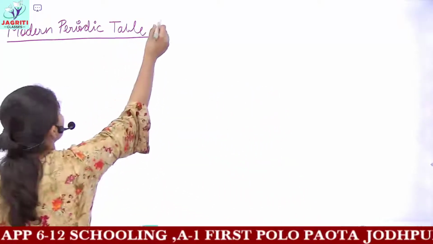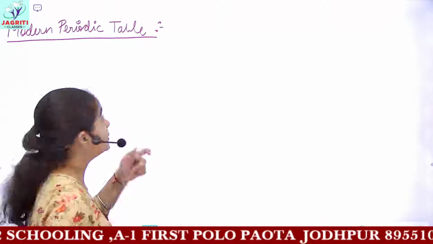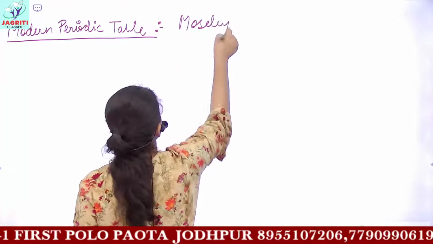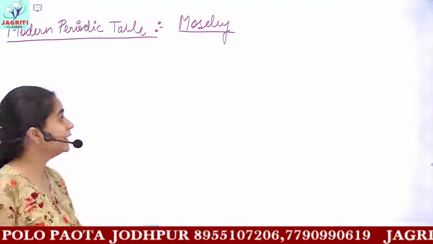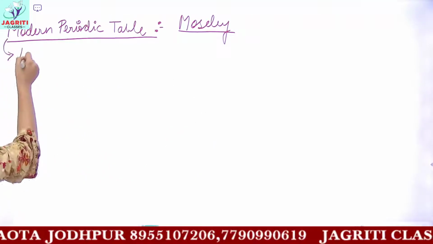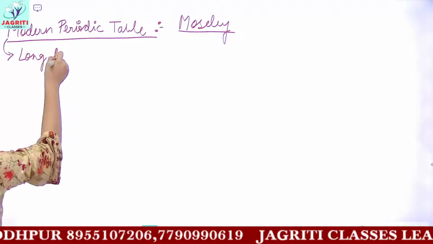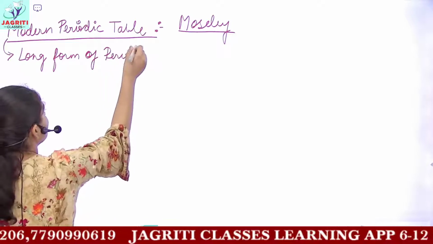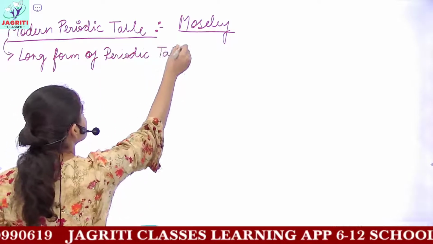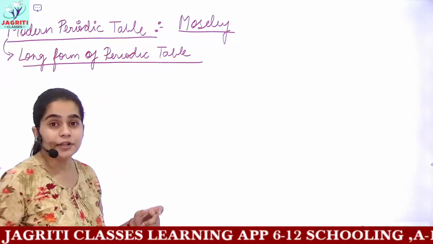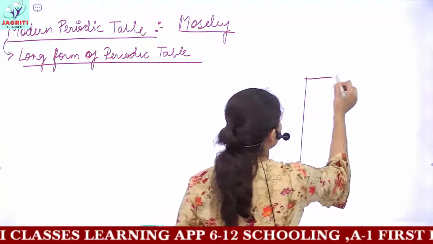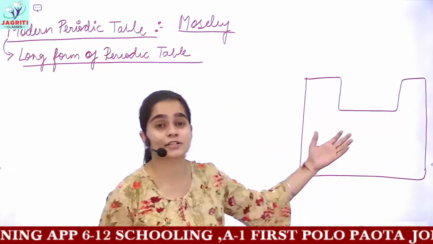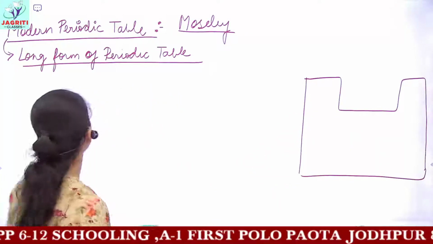So now we'll be starting with the modern periodic table, and the discoverer of this modern periodic table is Henry Moseley. So he gave this modern periodic table. This table is also called the long form of the periodic table. Now, the modern periodic table has a systematic arrangement of elements, and thus the elements are also classified into different blocks. Okay? We'll study this arrangement also now.